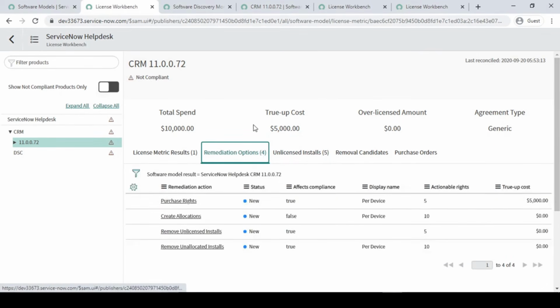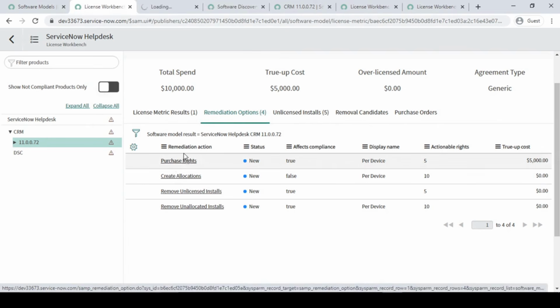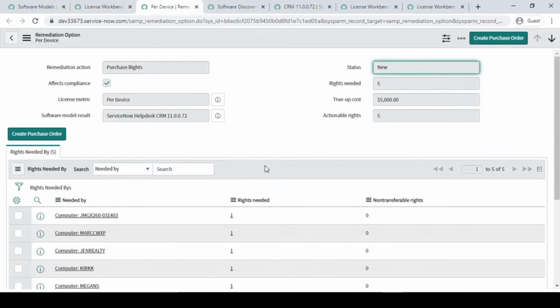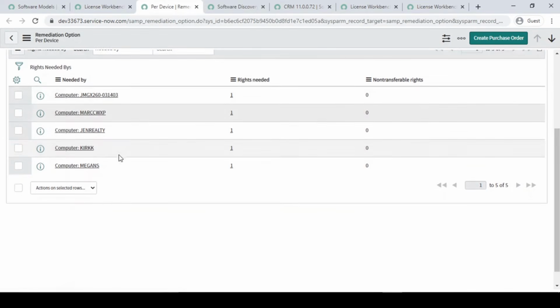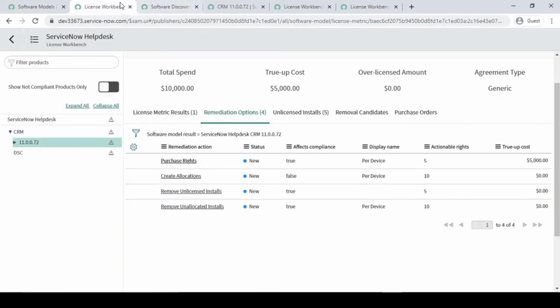But for remediation, ServiceNow itself is giving an option. Either you go for the purchase: go over here, click this link, and purchase those 5. By default it is giving you this, and for this many software which don't have a license, just go and create a purchase item over here. This is one option.